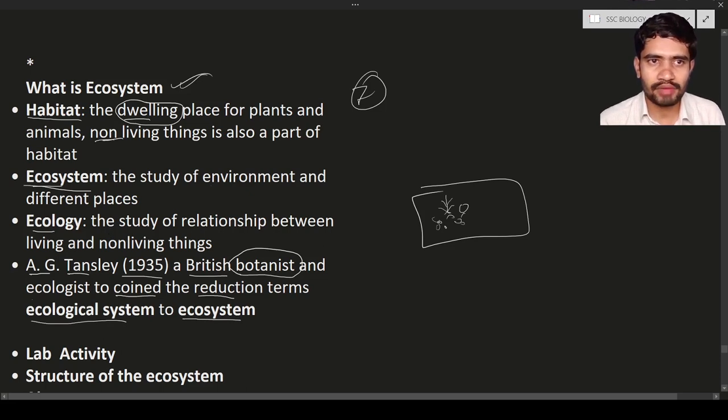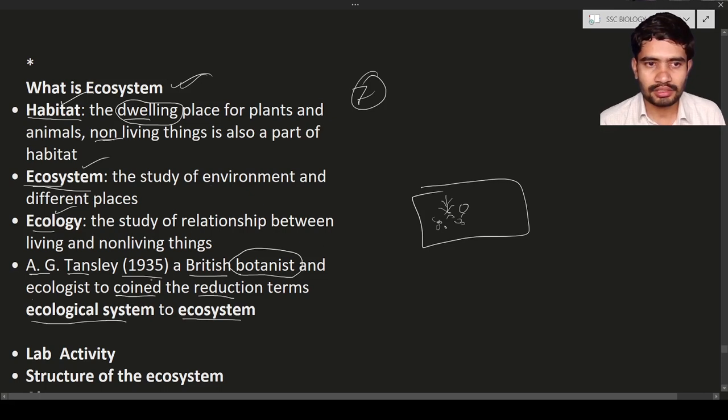Here we have discussed the habitat, the place where plants and animals live, and non-living things are also a part of the habitat. Next, ecosystem means the study of environment and different places. Ecology means the study of relationship between living things and non-living things. Okay, these are the terms that we have to remember. Remember these terms, they will be very useful in the future.